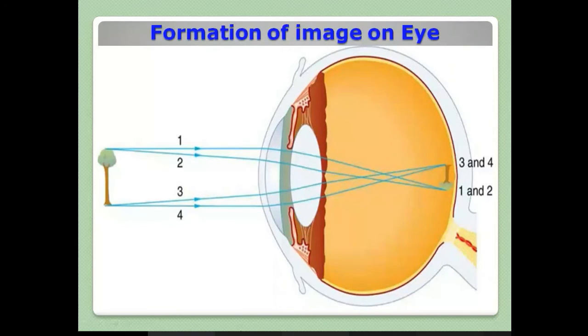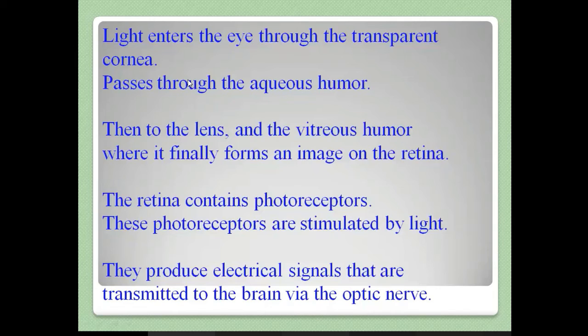So here you can see that the formation of the image on the retina happens through these steps. First, light enters the eye through the transparent cornea. After that, it passes through the aqueous humor, then enters the lens, and the vitreous humor, which is the fluid portion inside the eyeball, where it finally forms an image on the retina. That is an inverted image on the retina.